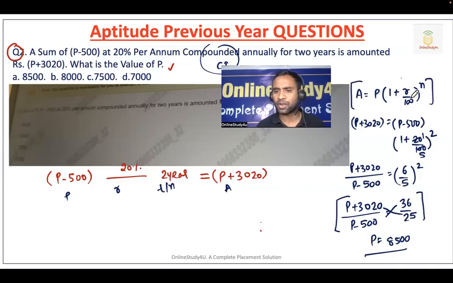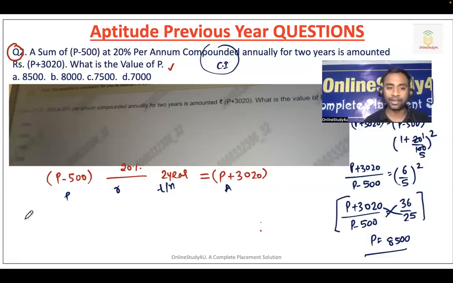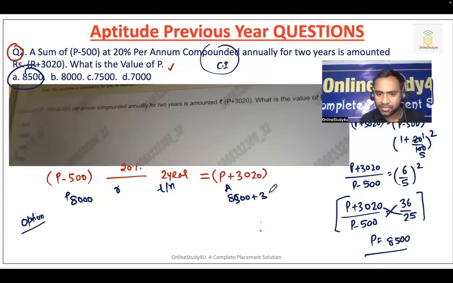If you remember the formula, well and good. If not, then we have the option attack method. So we will take options and then we will try to solve. Let us take option 1. So P I have assumed 8,500. So 8,500 minus 500 is equal to 8,000. And here, principal 8,500, which we have assumed as option A, plus 3020, so it is 11,520.